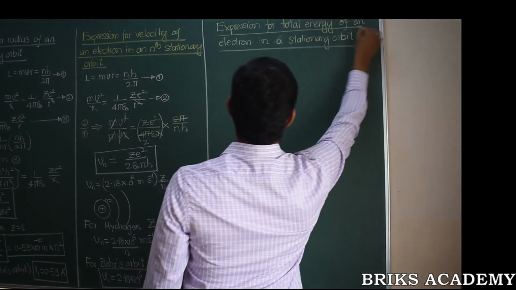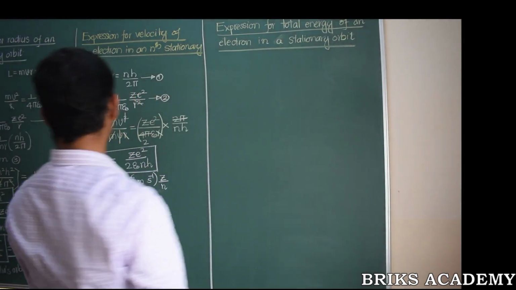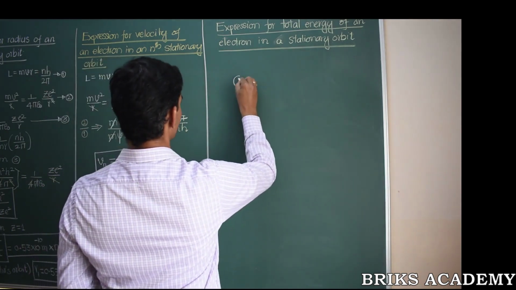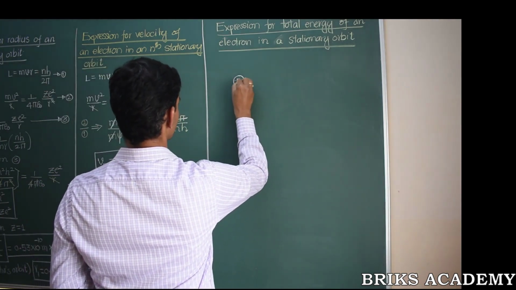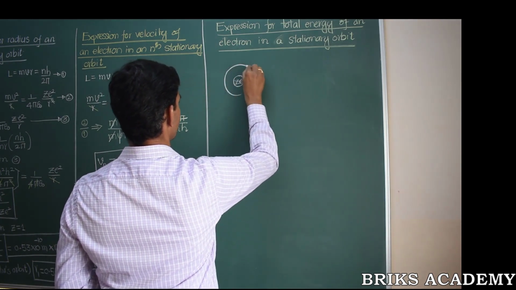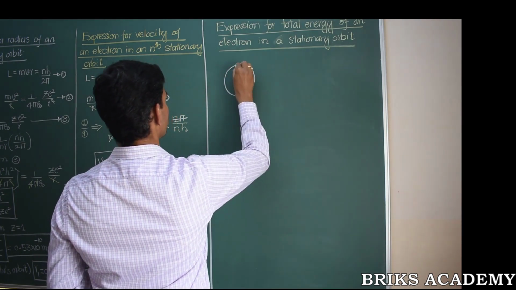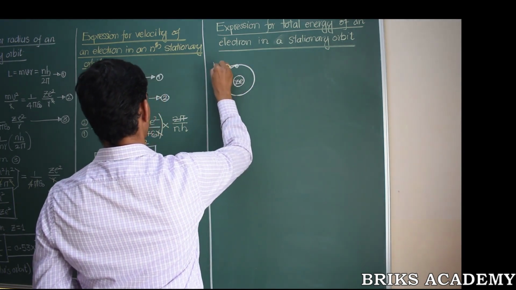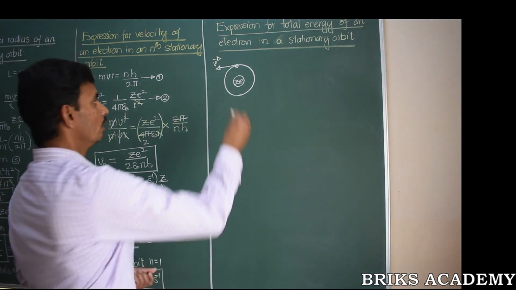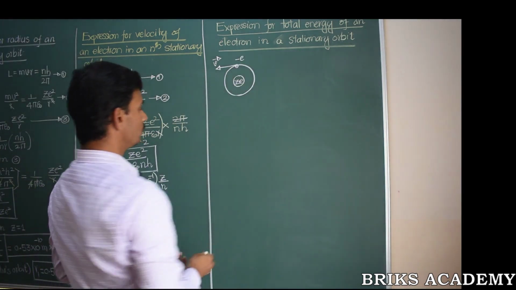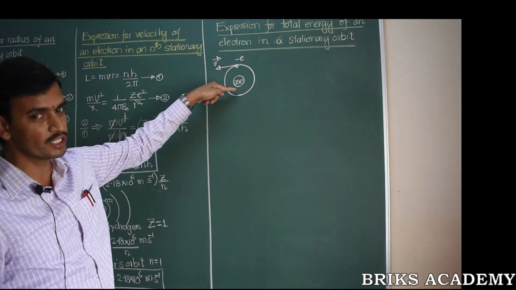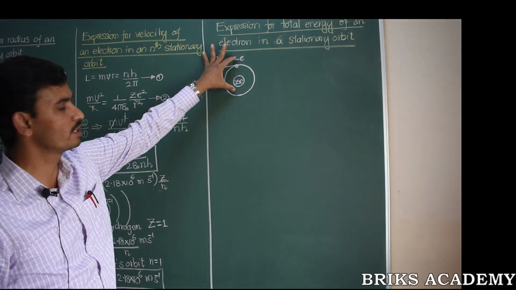We know the electron is in continuous motion around the nucleus. Since the electron is in motion, it possesses its own kinetic energy. Let's say here is the electron right now, whose linear velocity is directed along the tangent. Since it is moving, it has kinetic energy. And this system is a bound system of an electron, a negatively charged particle, and a nucleus, which is a positively charged particle.